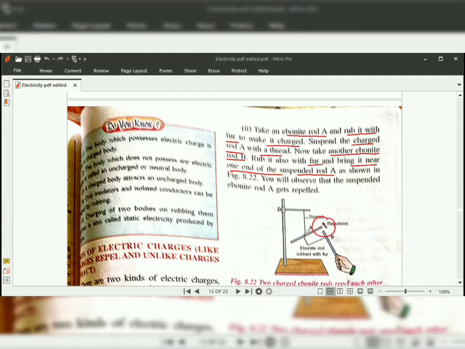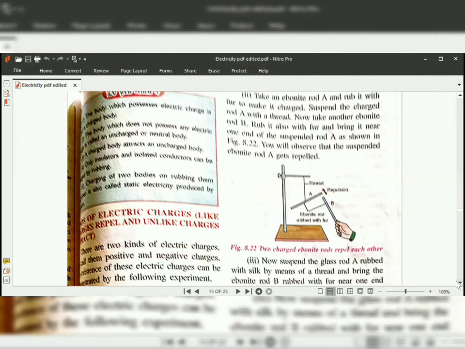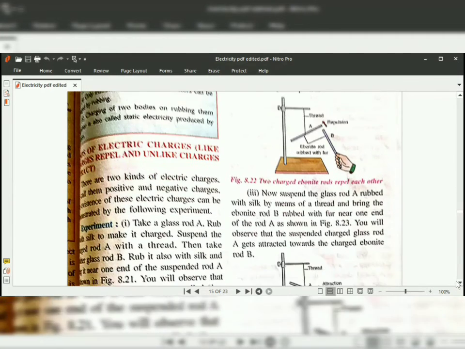You will observe that both the ebonite rods repel each other. It means both the rods are carrying similar charges. So here we can see that like charges repel each other.